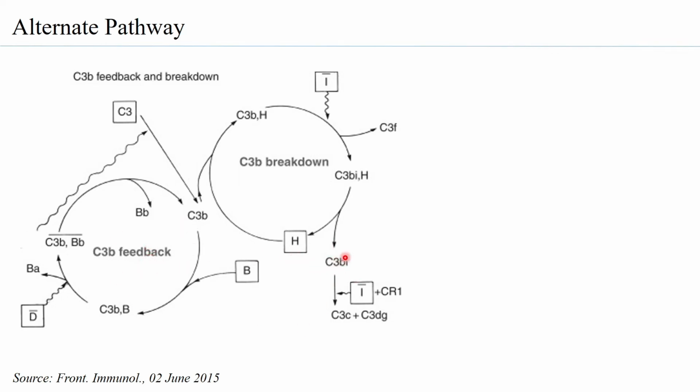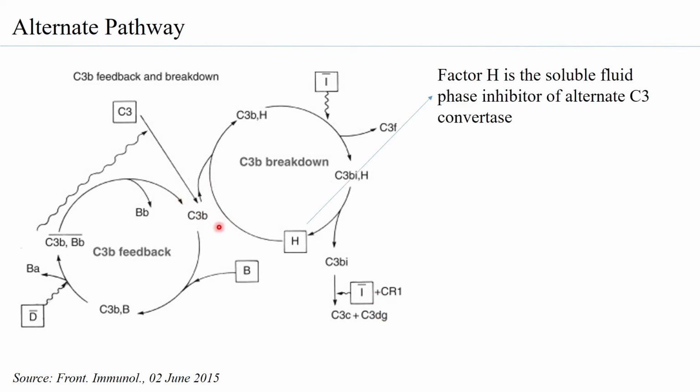So therefore, what you observe is that the C3b is getting degraded by the C3b breakdown loop, and here what you see is more and more C3b getting formed. So this is an important regulatory mechanism, and you can see over here how factor H and factor I along with different cofactors are responsible for ensuring that the levels of C3b are maintained.